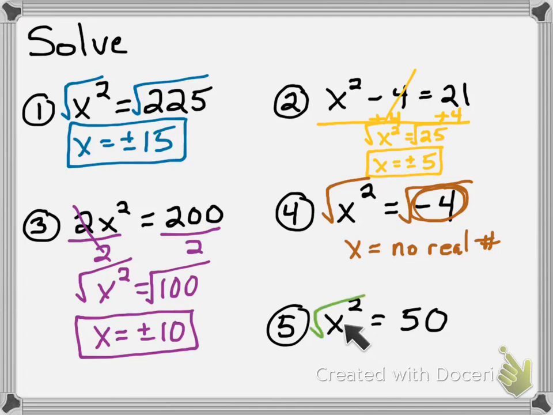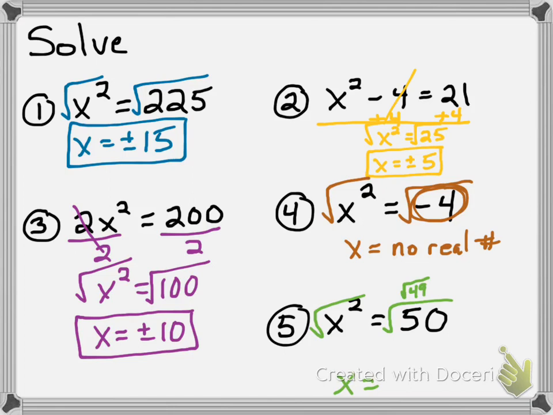The squared is already by itself, so we can take the square root. All right. So square root of x squared is x. Oh, but this time, this isn't a perfect square. That's okay. We know how to estimate squares that aren't perfect. Okay, we find the perfect squares around them.